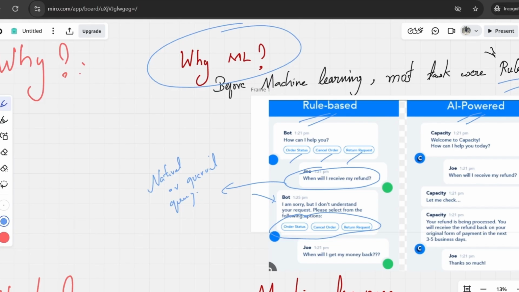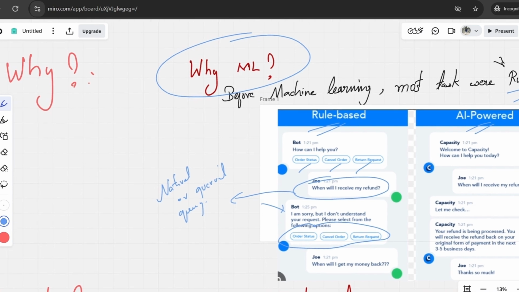In this case it is defined to respond to only these three options. Apart from these, whatever the user asks, it will not be able to answer it. That is why it goes to something called a fallback response. This is a predefined response for all kinds of bots, saying I'm sorry.